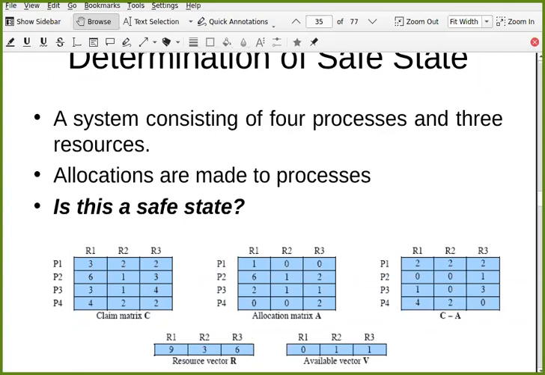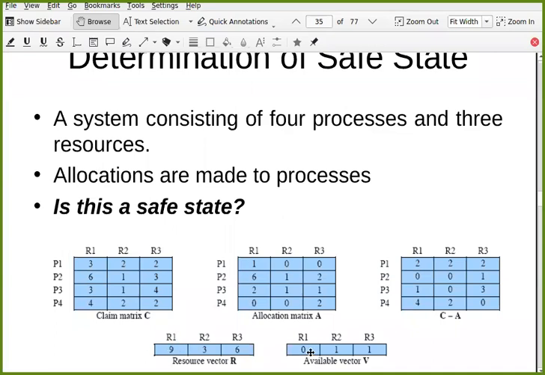And this is the R vector. The total number of units of R1 is 9, the total number of units of R2 is 3, and the total number of R3 is 6. So this is the current allocation of R1, R2 and R3 for the different processes. You can see 1 plus 6 plus 2, a total of 9 R1 units are allocated. And there are only 9 units.